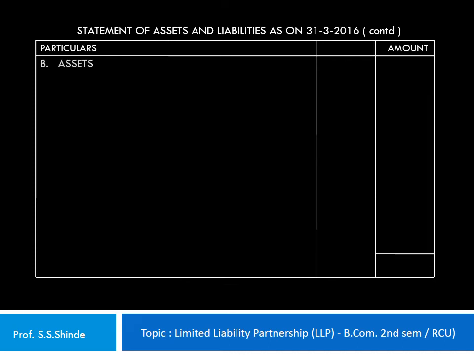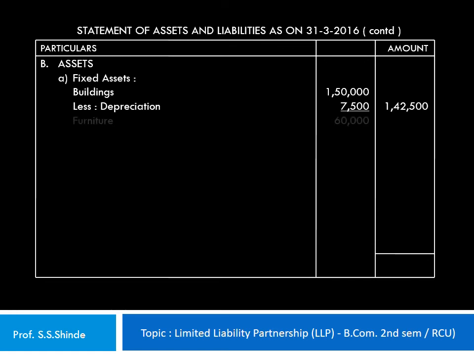The second part of the statement comprises the assets. So under that, fixed assets. Buildings 1,50,000 in the inner column, less depreciation 7,500. So the net amount of 1,42,500 is shown in the outer column. Similarly, furniture 60,000 in the inner column, less depreciation 6,000. So the net amount of 54,000 is shown in the outer column.